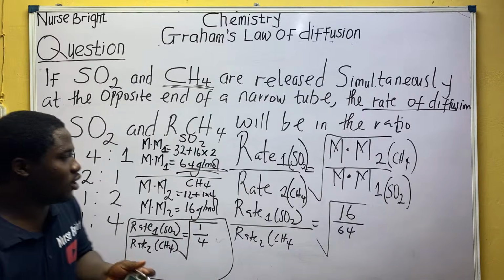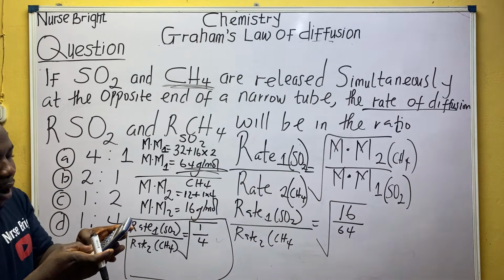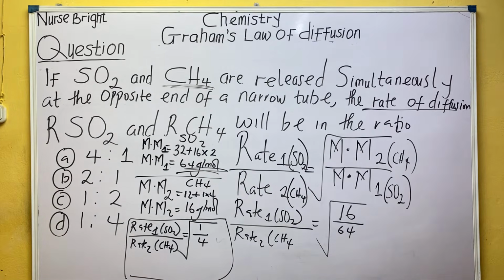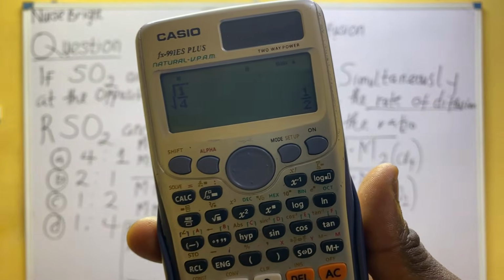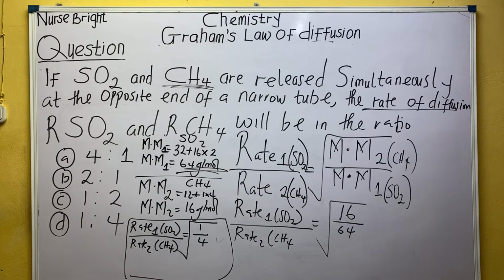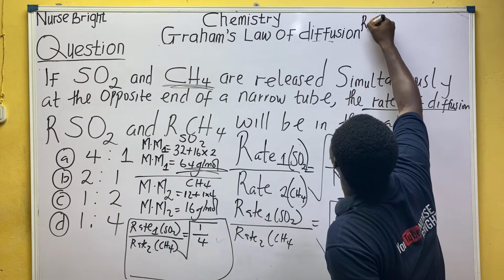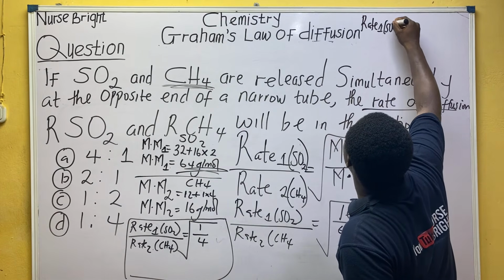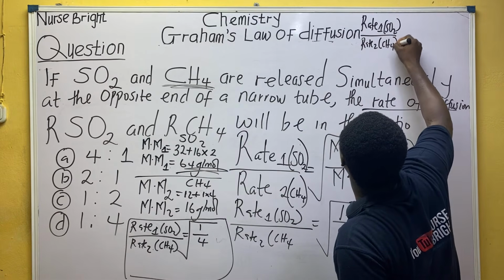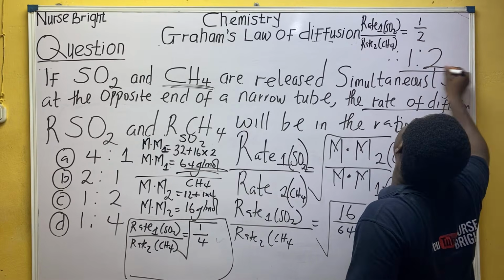So what next? I just evaluated this and got 1 over 4. So what next will I do? Take the square root of 1 divided by 4. The square root of 1 is 1, the square root of 4 is 2, so 1 over 2. Breaking this down, rate 1 for the SO2 gas over rate 2 for the CH4 gas will be 1 over 2. Hence, their ratio will be 1:2.